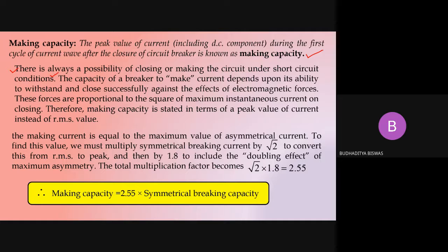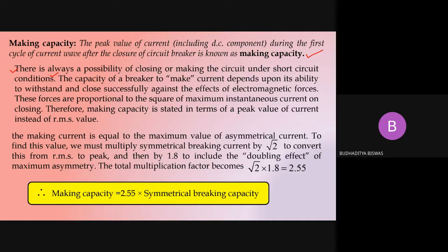This is not a short circuit fault. This is not a transient fault. It's a permanent fault. So in the permanent fault, circuit breaker contacts are separated after receiving the relay signal. But as the nature is auto reclosing, after some time it again comes closer to the circuit breaker. So when the circuit breaker contacts are closed, it should be able to accept the fault current, because the fault is not cleared. This is a permanent type of fault. So at that time, the circuit breaker needs to carry that fault current.